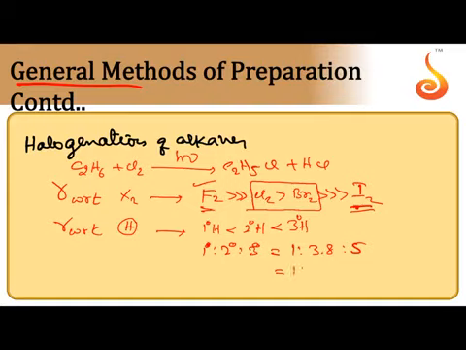Towards bromination, 1:82:1600. So whenever 3 degree hydrogen is there towards bromination, the product obtained due to the replacement of 3 degree hydrogen only is the major product.